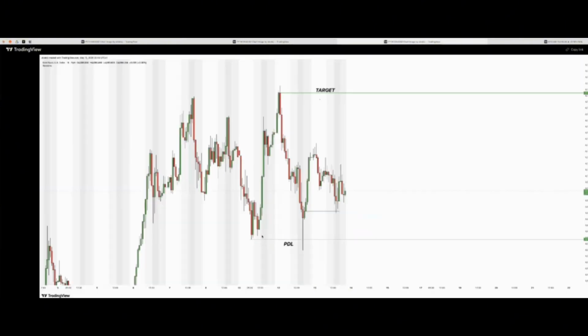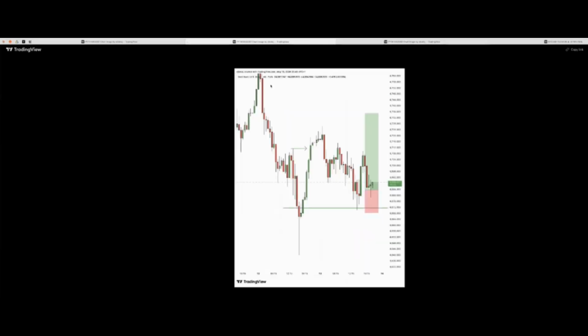So you can see the previous day low sweep. You can see the shift at this point and rejection from this support. On 45 minutes, there is a break. So that's how I got my buy.